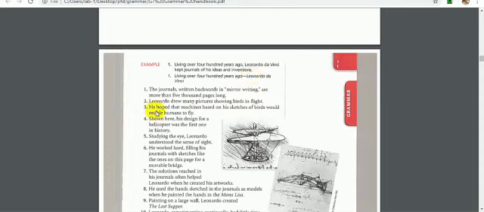Number 3, he hoped that machines based on his sketches of birds would enable humans to fly. Hoped, no, because it is a verb and it has a subject here.